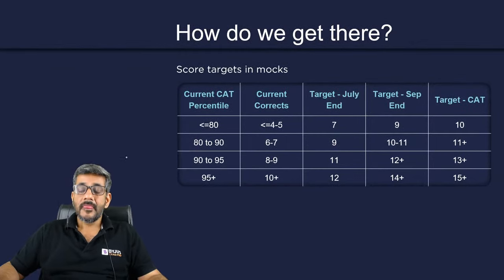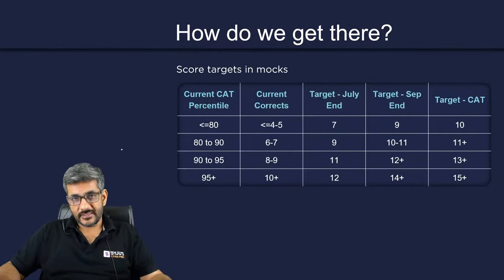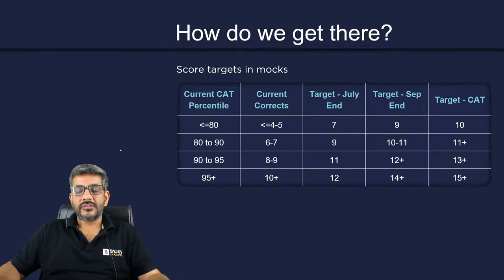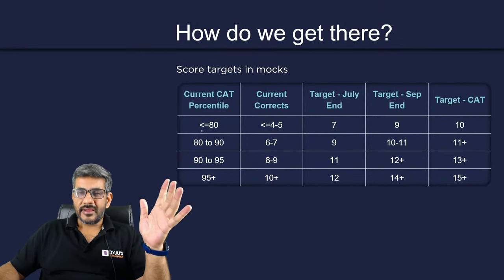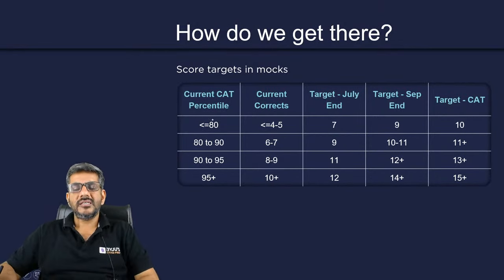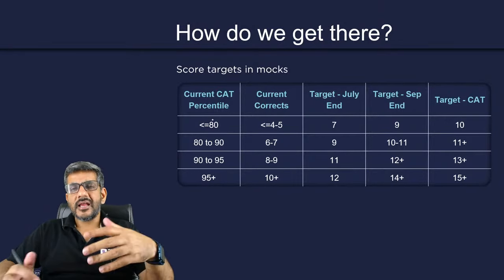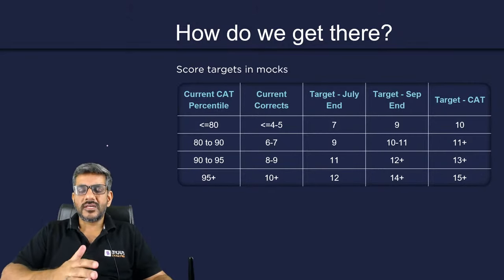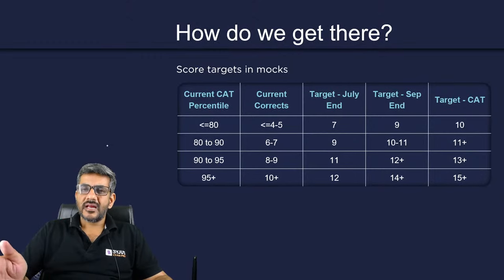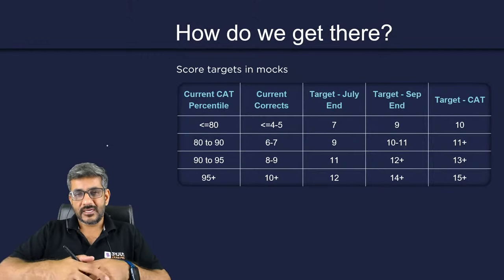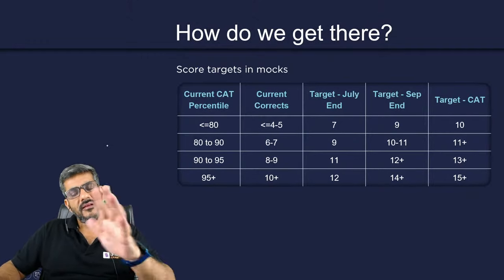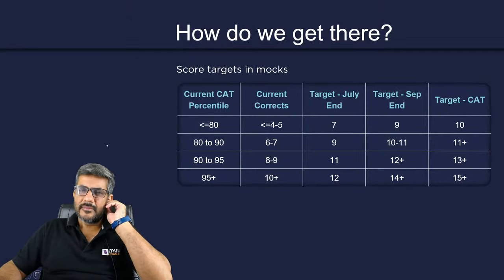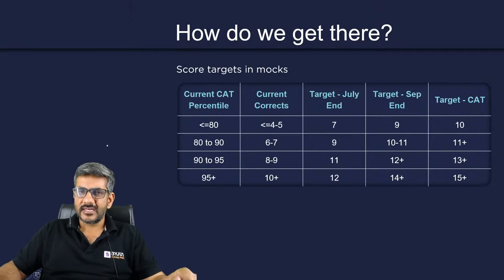I'll move ahead. Now, how do I reach there? The percentile that I talked about, how do I reach there? So I am saying, first of all, write some mocks to get an idea what is the current percentile that you are getting in the actual CAT exam, right? Normally, whatever percentile you would get in the mocks, in the actual CAT exam, you will get slightly above that. If the mocks are giving you 70 percentile, in the actual exam, you would be getting around 80 percentile. ऐसा करके get an idea.